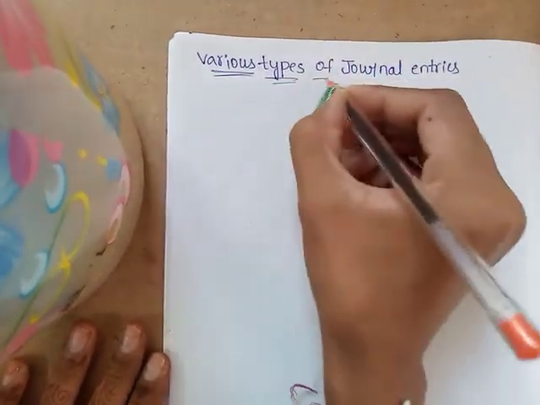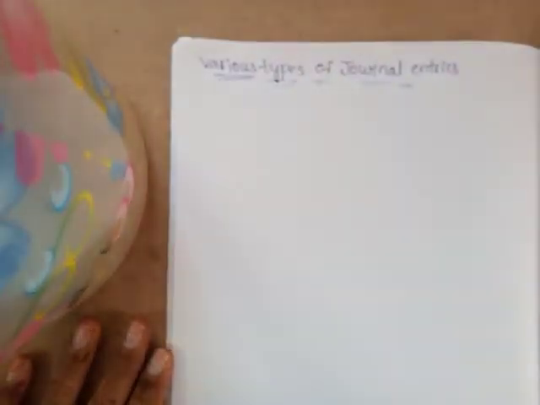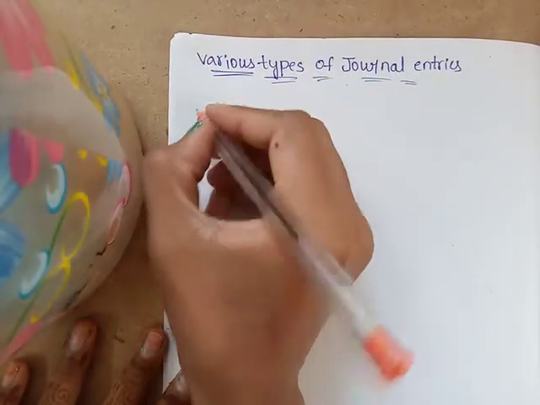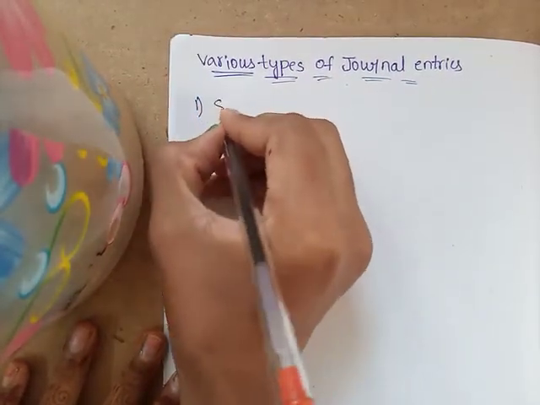See here what those types are. Under that, the first one is the simple entry.